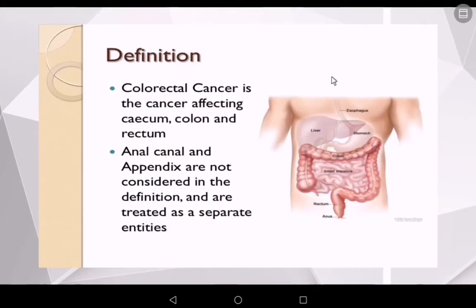Colorectal carcinoma, which is commonly known as colon carcinoma, is the neoplastic proliferation of the glandular cells present in the lining of colon. This includes the cecum, colon, sigmoid colon, and the rectum. Anal canal and appendix are not considered in the definition and are treated as separate entities.